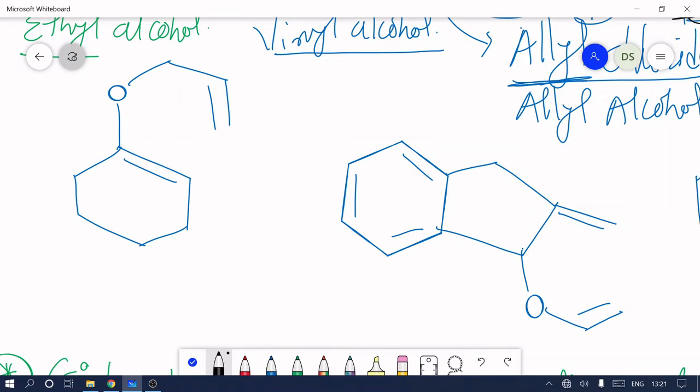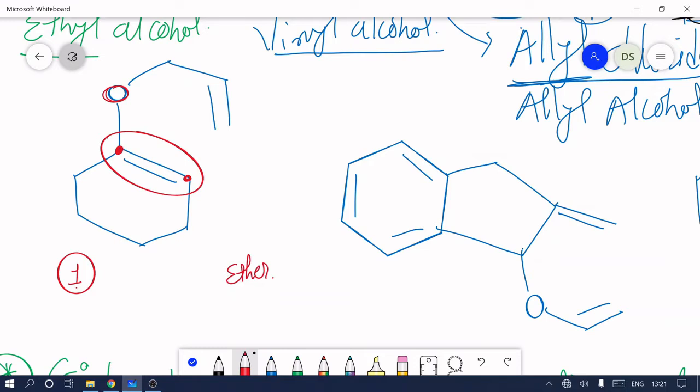Into these molecules. Okay, so here the first molecule. First our target is oxygen. So oxygen is called ether. Ether is attached to CH, and CH is attached to CH2, so this functional group is called vinyl. So always in the starting material, oxygen is sandwiched between a vinyl and an allyl group. One is vinyl, so the other is always an allyl group.